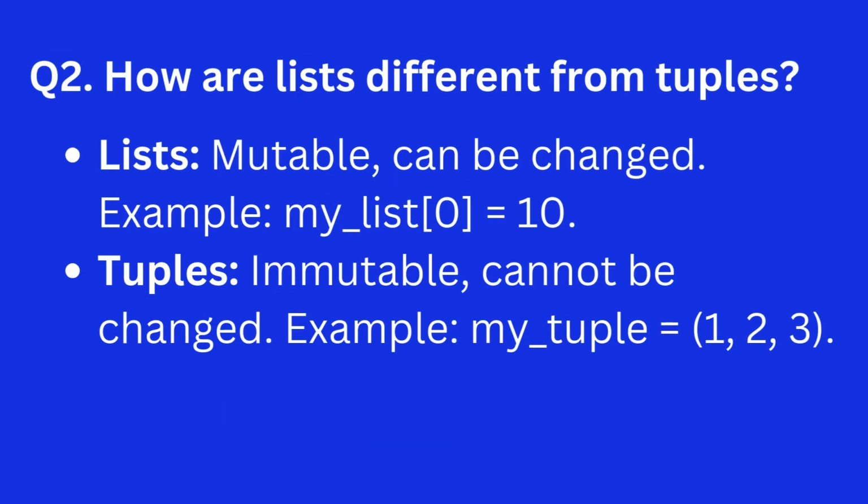Question 2. How are lists different from tuples? Answer. Lists, mutable, can be changed. Example, my_list[0] = 10. Tuples, immutable, cannot be changed. Example, my_tuple = (1, 2, 3).